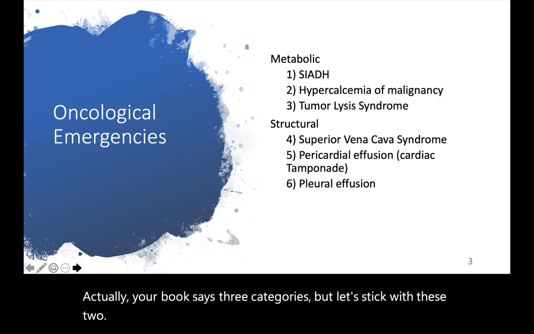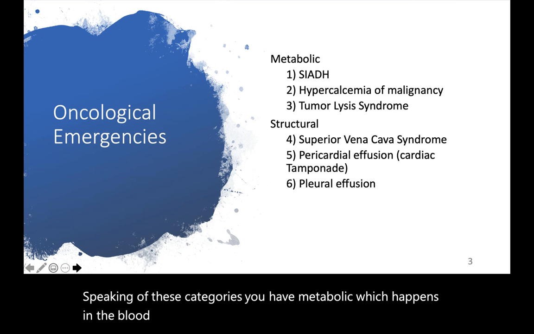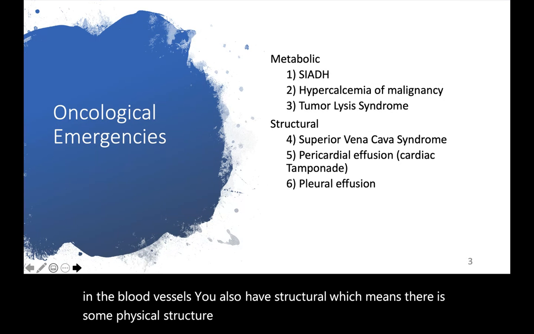Speaking of these categories, you have metabolic, which happens in the blood vessels. You also have structural, which means there is some physical structure or barrier that impedes or hinders natural flow or movement.